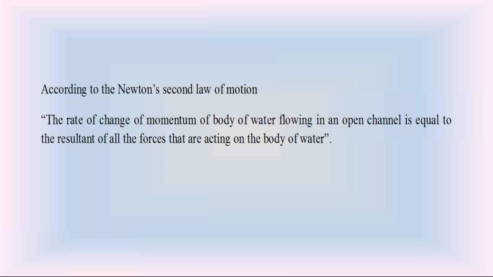From that F proportional to dp by dt, you will get the equation F is equal to ma. So Newton's second law is that the rate of change of linear momentum of a moving body is directly proportional to the resultant of all forces acting on the body. That is the statement of Newton's second law.